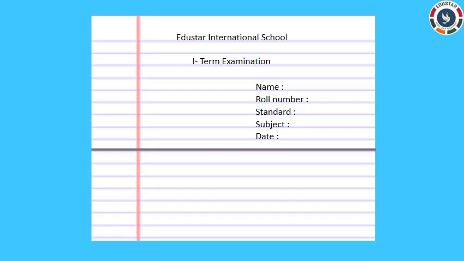From next week, that is from December 1st, you will have your term 1 exam online. You will receive or might have received the timetable, portion and pattern of all subjects through your school app. Let me explain how to write the exam. You can write the exam on ruled paper. Write all the details as you see on the screen, such as the name of the school, name of exam, your name, roll number, standard, subject and date. After writing all the details, draw a line and continue to write your exam.